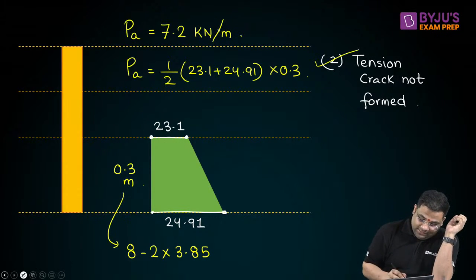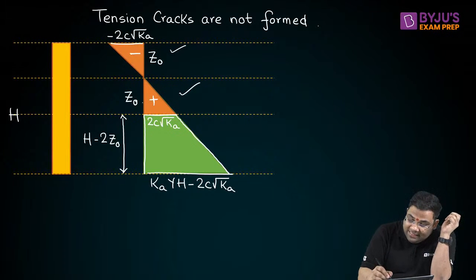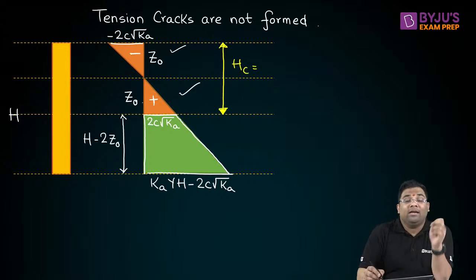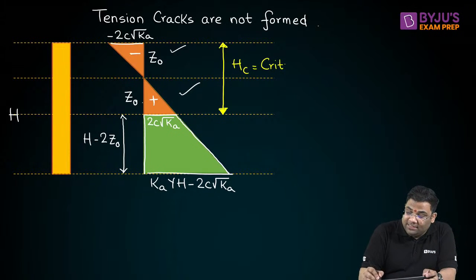Now they ask you another thing in this. You can see that the top part here is cancelling the bottom part in case of tension cracks not formed. And this height they call as the critical height.